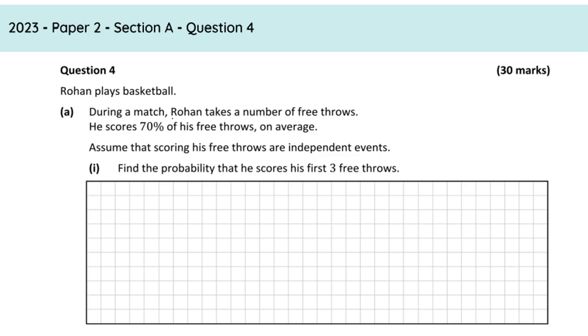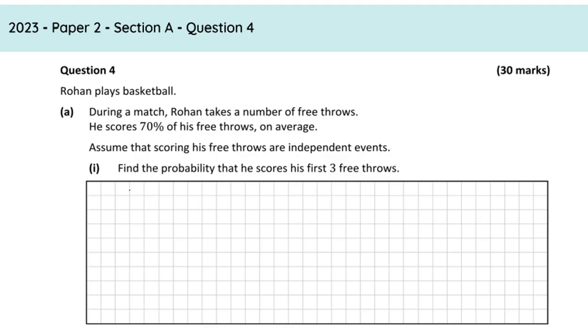Oh wow, so during a match, Rowan takes a number of free throws. He scores 70% of his free throws on average. Assume that scoring his free throws are independent events. Find the probability that he scores his first 3 free throws.